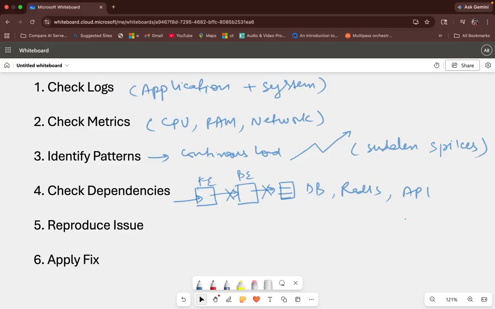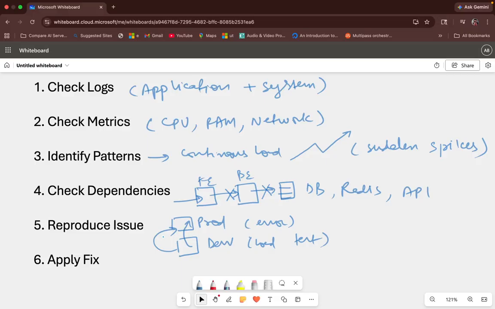Now, one more thing is that we can reproduce the issue. So what we can do is simulate. For example, you have got multiple environments. Let's say this is your prod environment, and in prod you have got an error, whatever error it is. And then you have got a lower environment, let's say a dev environment. From development, you do the development and then you push the code to prod. So you can simulate the exact issue using a load test and check how your application performs in the load environment. When you have reproduced and replicated the issue, you can apply a fix and then push it back to production. So this is how you can do it.